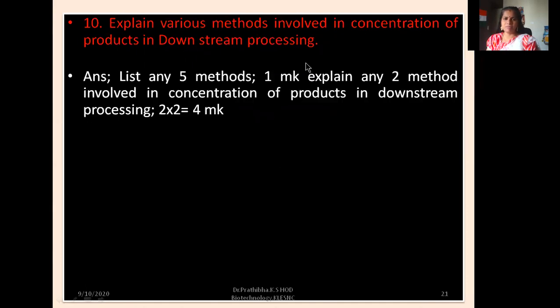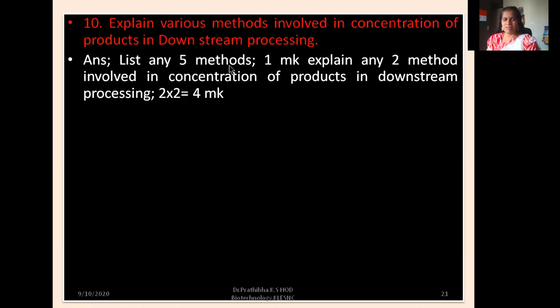Okay. Now the next question: explain various methods involved in concentration of products in downstream processing. List any 5 methods. Okay. 1 mark to explain, and any 2 methods involved in concentration of products in downstream processing carries 2 marks. Okay. Total here 4 marks.